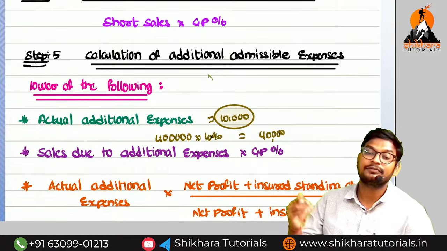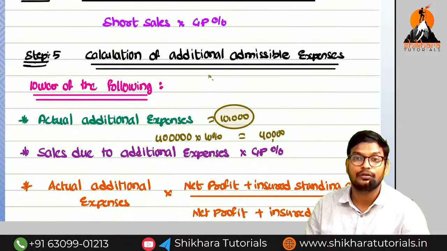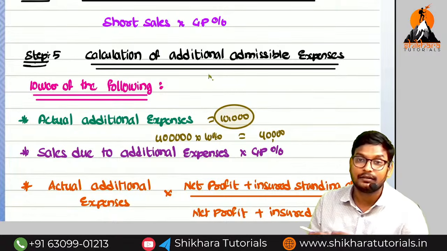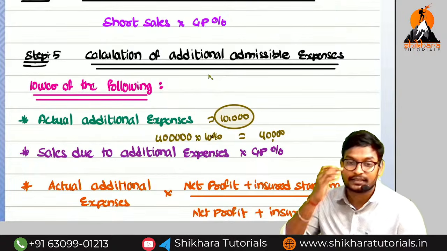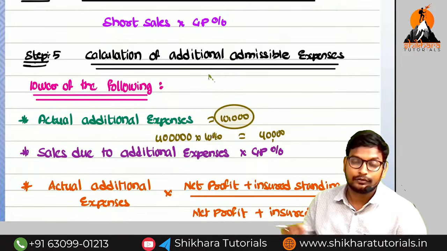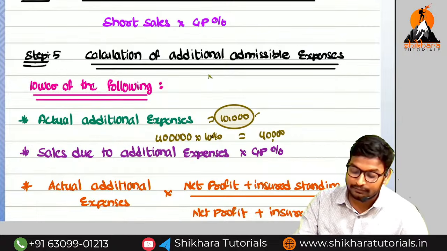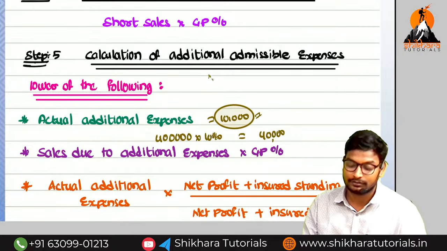If the additional expense is 50,000, will you make the compensation? No, you will make only 40,000, because how much are you saving? We are saving only 40,000 of profit. We are not saving 50,000 of profit. For that reason, how much will we give? 10,000 only. So whichever is lower.